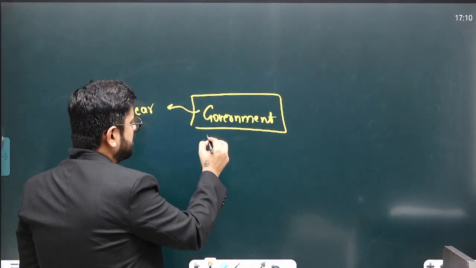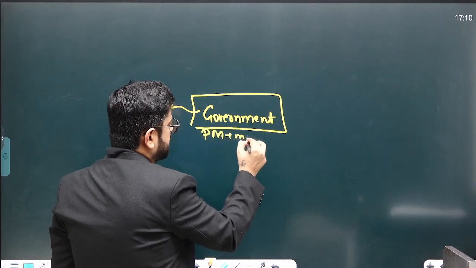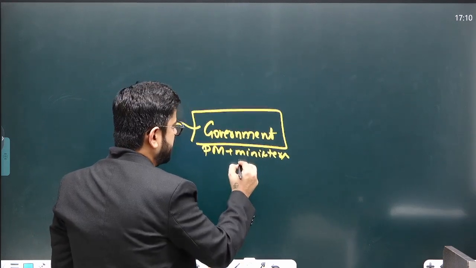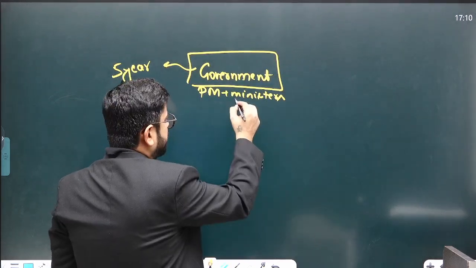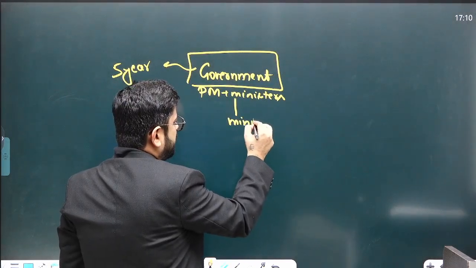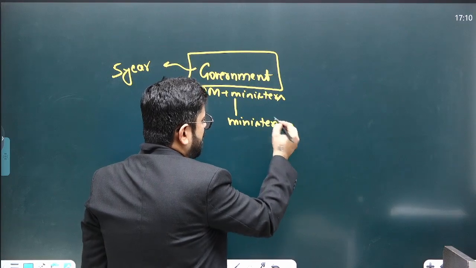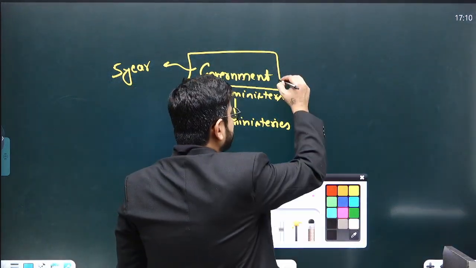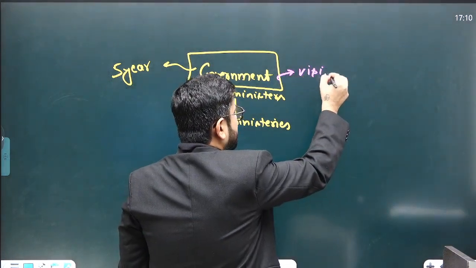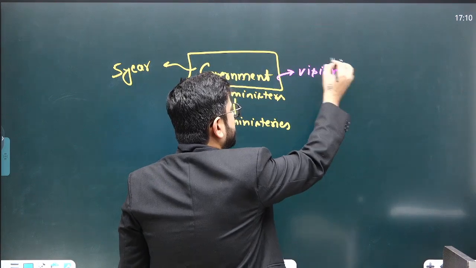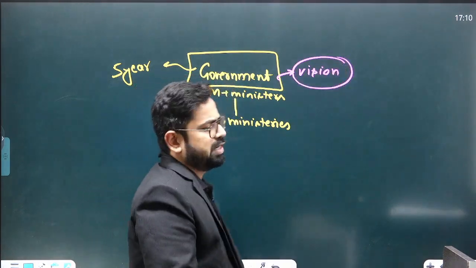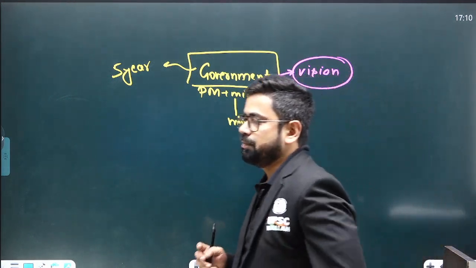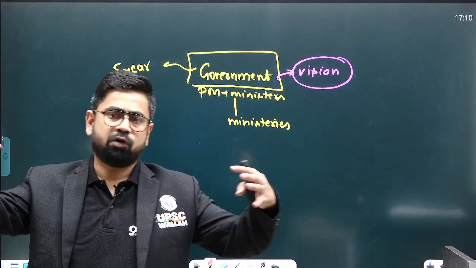Let's say the PM and ministers are the ones who are responsible for everything which happens in India. They are responsible for all the ministries, and they are responsible for the policies. They are the ones who set the vision for the country. They set the vision of what our country is going to achieve in these 5 years, or the next 10 years or 20 years, whatever the roadmap is. So basically they set that path for the country.